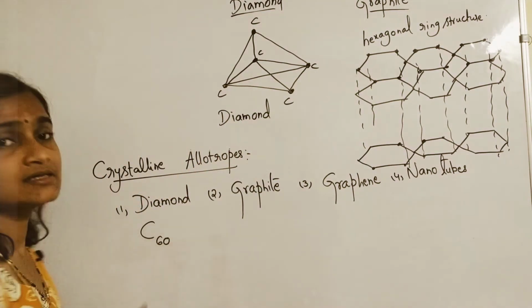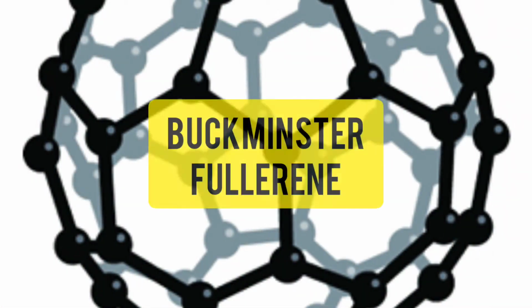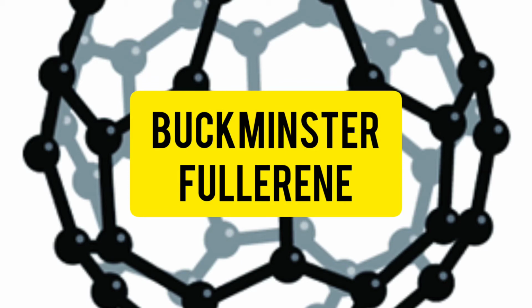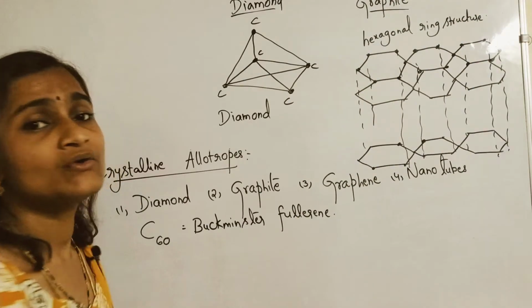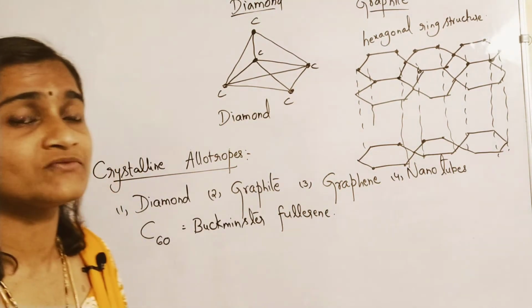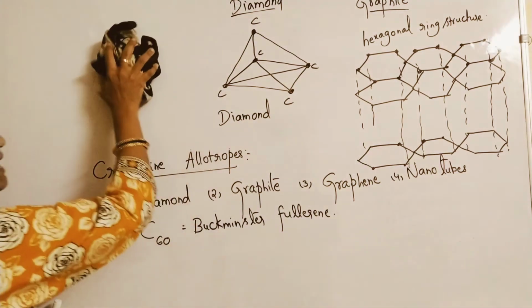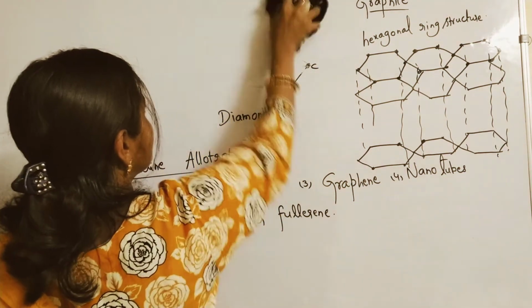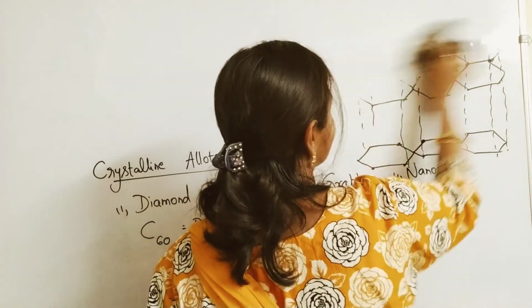And one more important thing is C60. C60 is one of the allotropic forms of carbon. This is what you call Buckminster fullerene. This is the third of the crystalline allotropic forms of carbon. Buckminster fullerene will be like a buckyball structure.